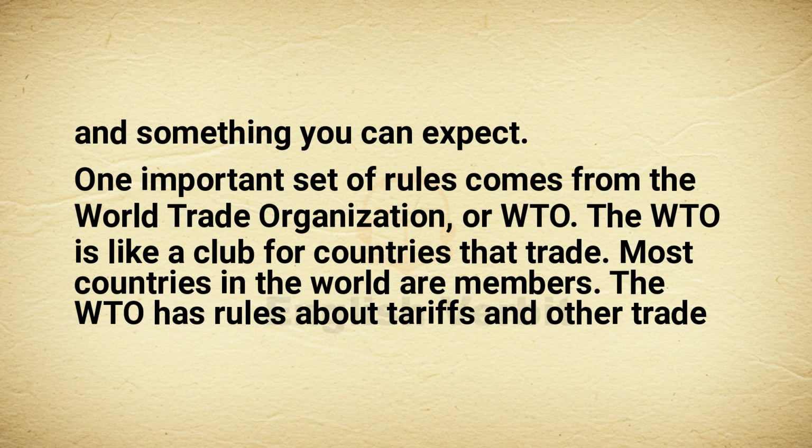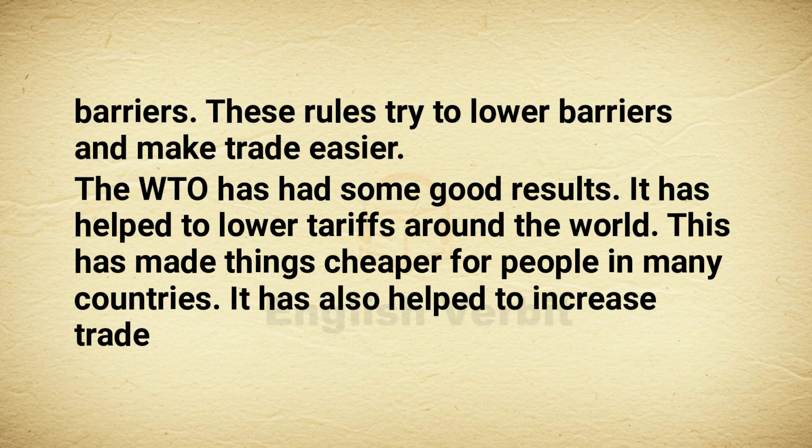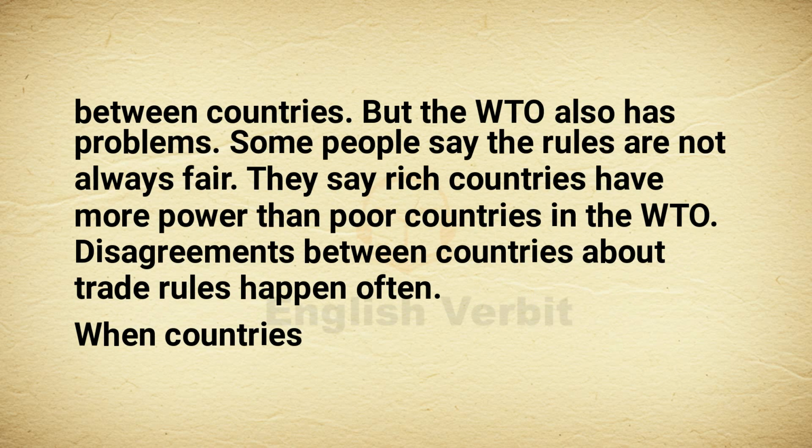One important set of rules comes from the World Trade Organization, or WTO. The WTO is like a club for countries that trade. Most countries in the world are members. The WTO has rules about tariffs and other trade barriers. These rules try to lower barriers and make trade easier. The WTO has had some good results. It has helped to lower tariffs around the world. This has made things cheaper for people in many countries. It has also helped to increase trade between countries.